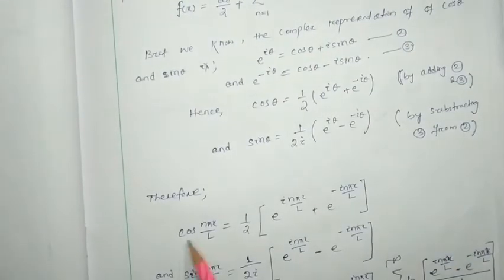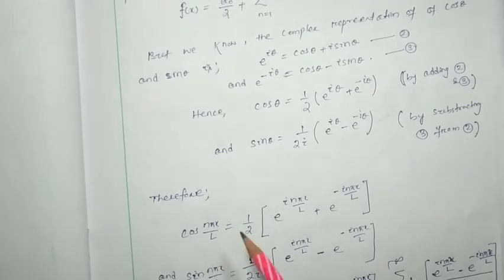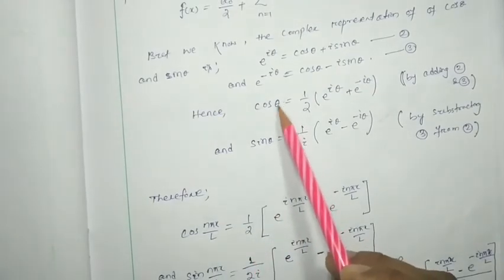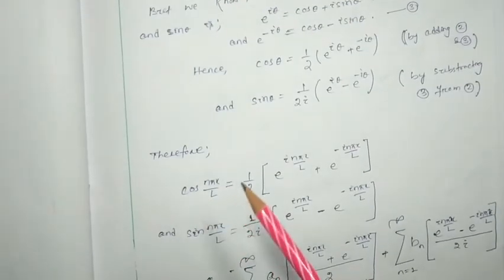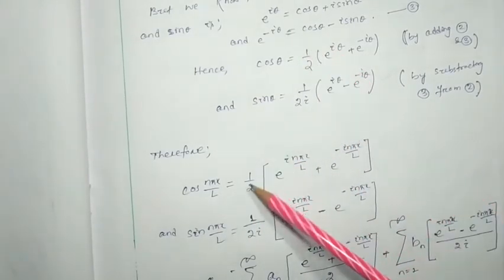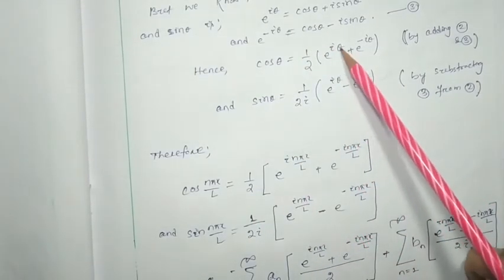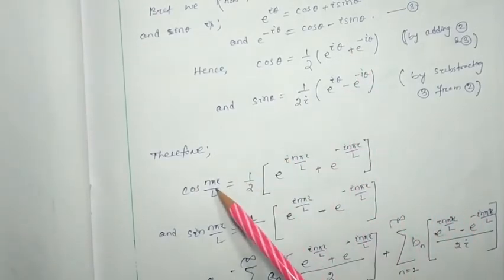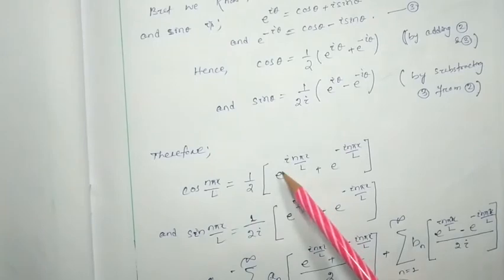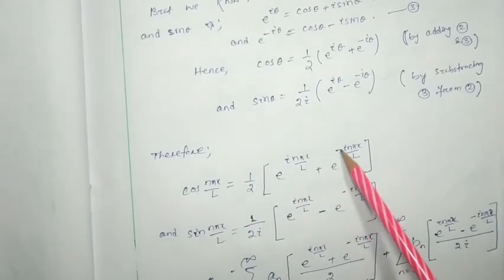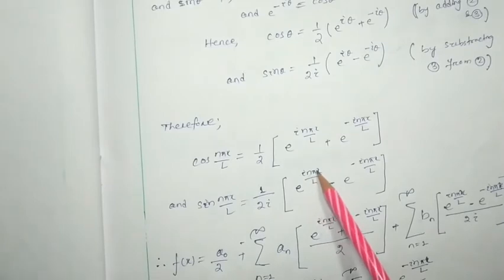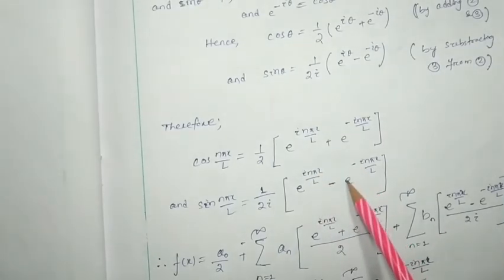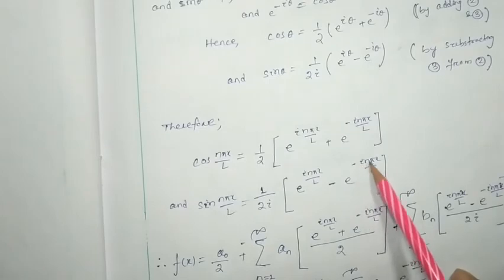Therefore, cos(n pi x by L) can be written as, here instead of theta we are going to consider n pi x by L. So this will be 1 by 2 times e to the power i n pi x by L plus e to the power minus i n pi x by L. Similarly, sin(n pi x by L) will be equal to 1 by 2i times e to the power i n pi x by L minus e to the power minus i n pi x by L.